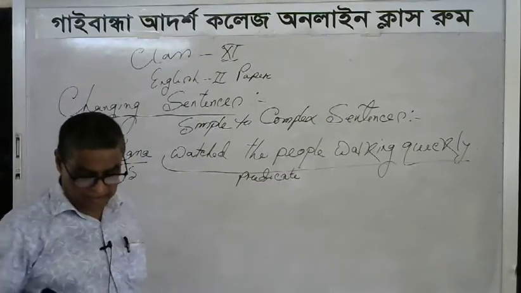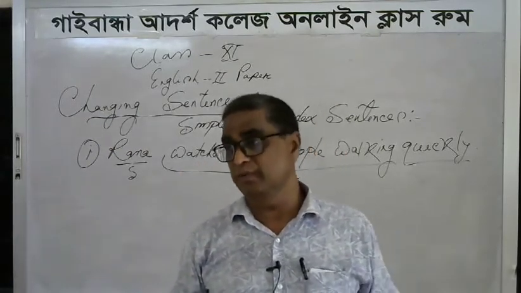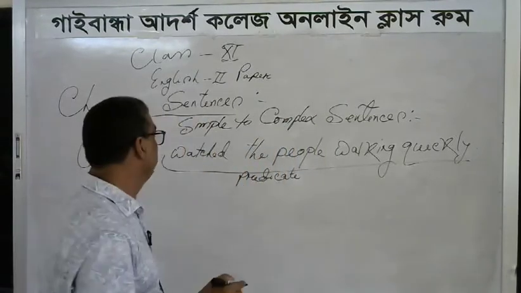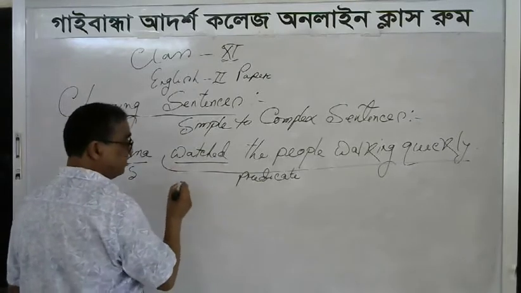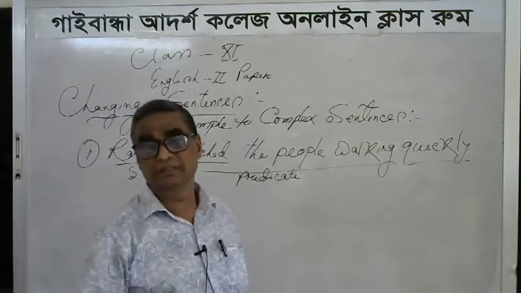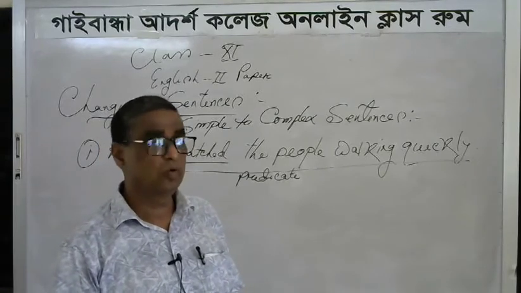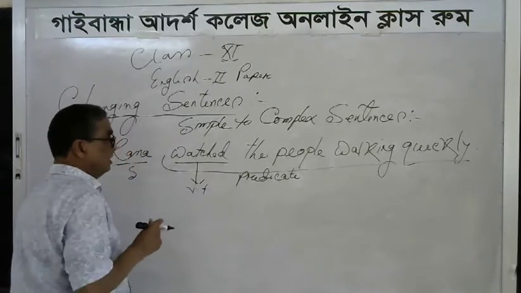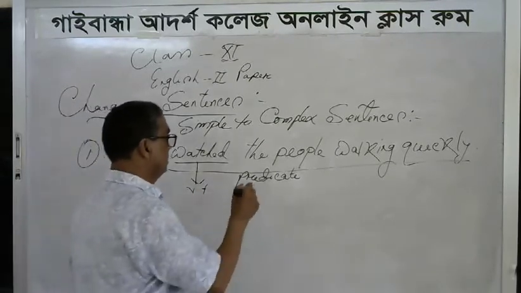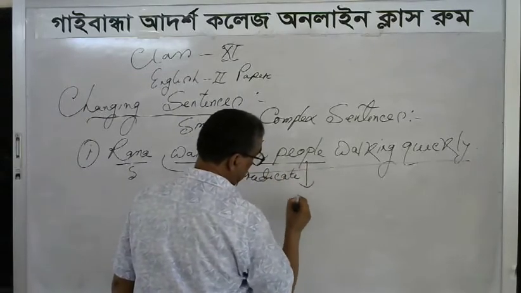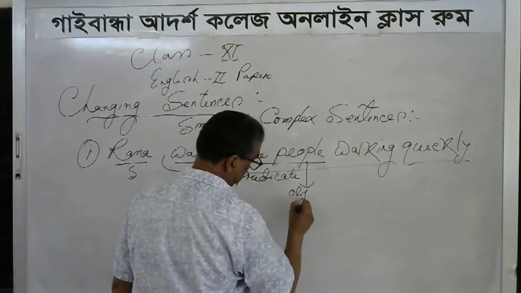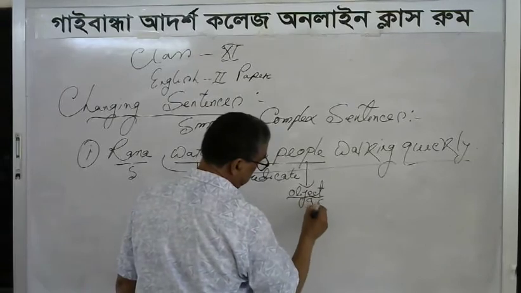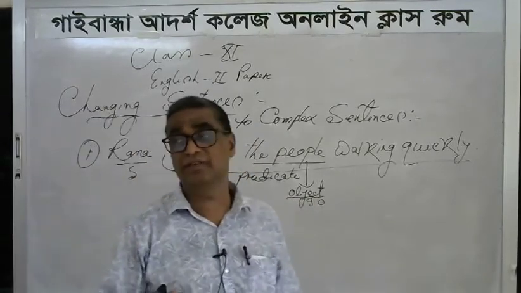In a predicate, you have to know that there must be a principal verb. That principal verb functions as the heart of the sentence. Here, watched is the principal verb, in the transitive form. That is why we may call it VT, verb transitive, because this verb possesses the object, people. This is the object, the direct object, a living body.